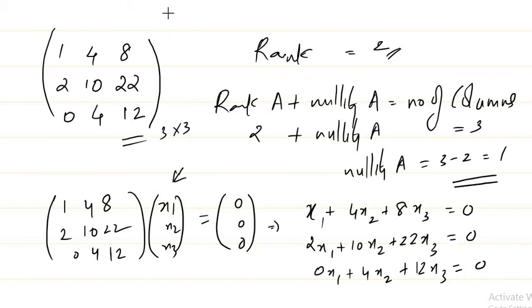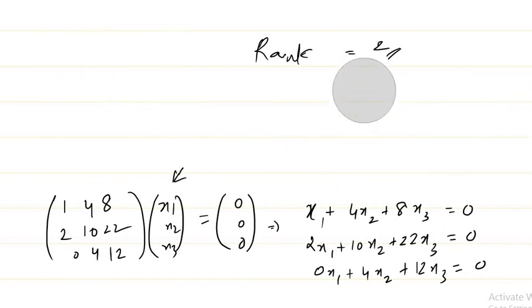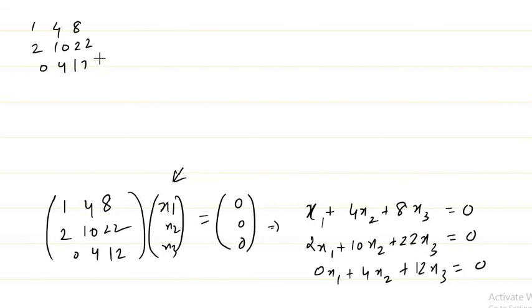So how do you solve this? This system of equations we will solve. So 1 4 8, 2 10 22, 0 4 12, again 0 0 0. So if you just apply some row operations, you can reduce this, right?